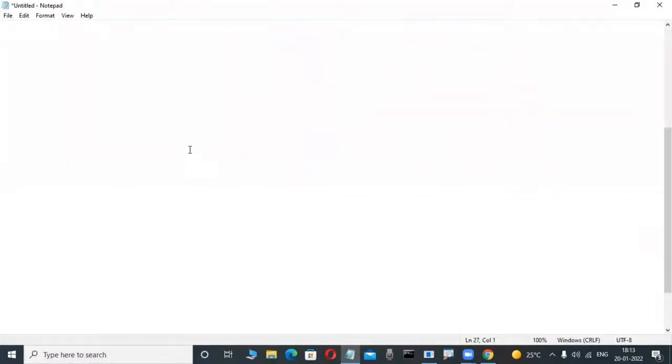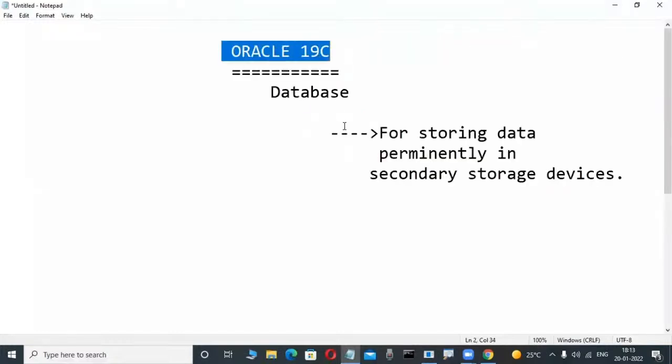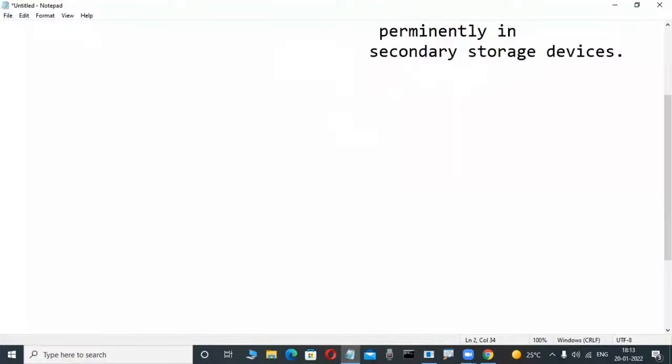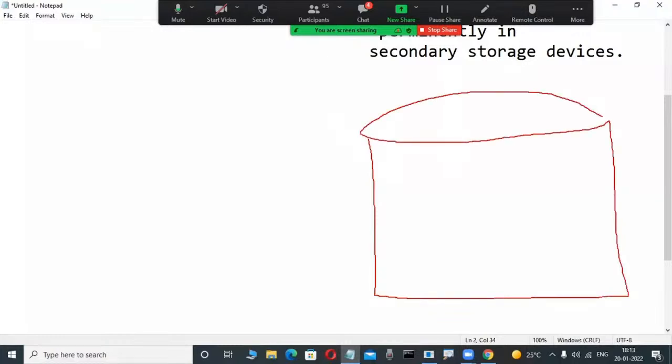Concentrate here, very important. Suppose I'm a first-time newcomer. How am I thinking? Maybe a database is nothing special. Suppose I'm installing Oracle software, which is one of the database software. Whenever I install Oracle software into my system, some place is automatically created in the hard disk. Maybe this place is called a database. So many people are thinking like that.